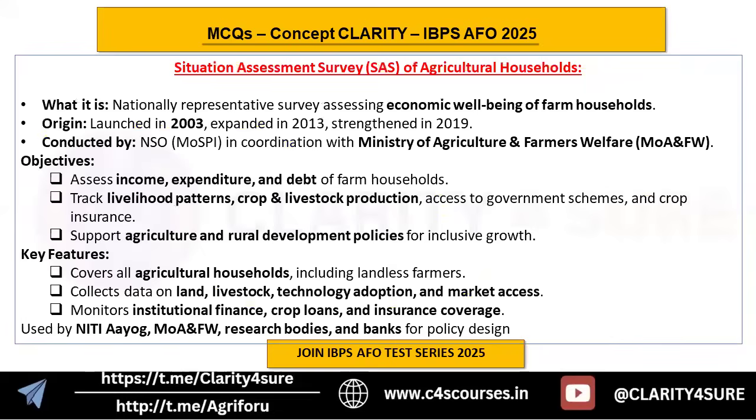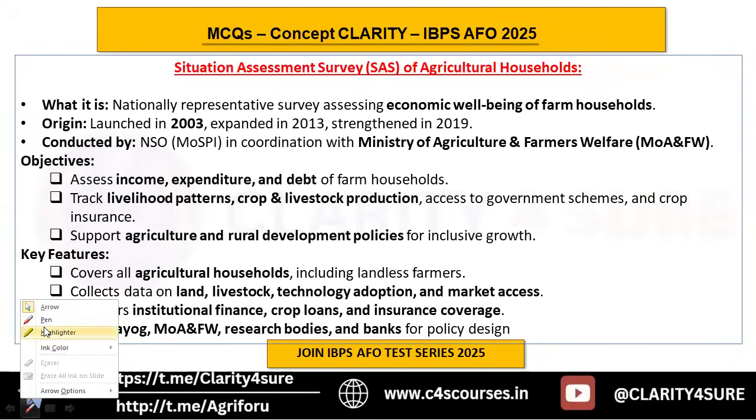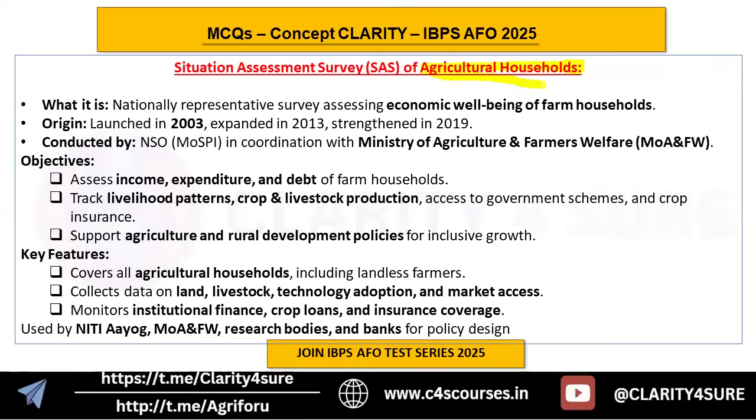Okay, right. Next. So this is a situation assessment survey of agricultural households. This survey is important. Now, what is it? It's a nationally representative survey assessing the economic well-being of farm households. That means what is the income of the farm households, how they're performing. These things will be assessed under this particular situation assessment survey. When was it launched? It was launched in 2003. It was expanded in 2013, and currently this is the 2019 version. From 2019, they have again strengthened it. They have modified it.